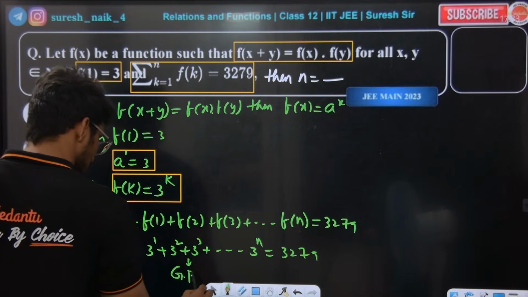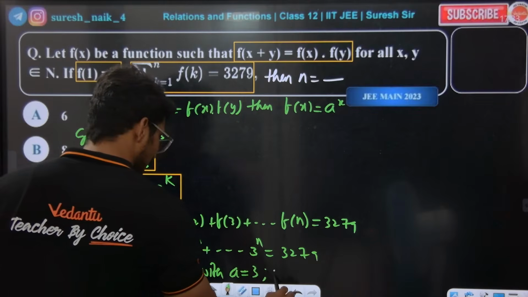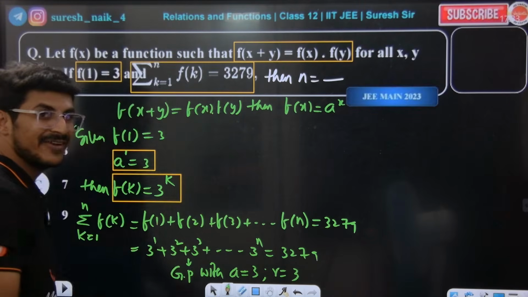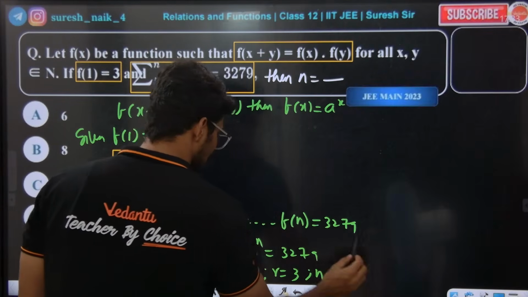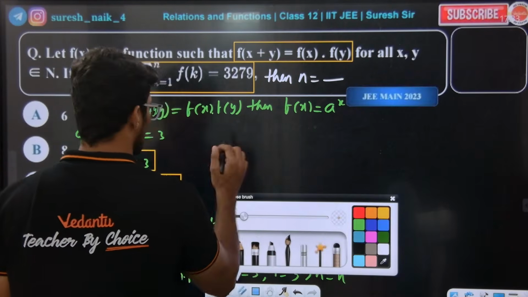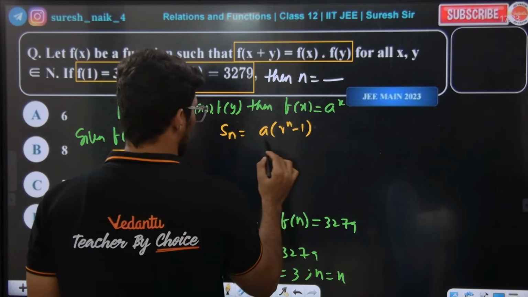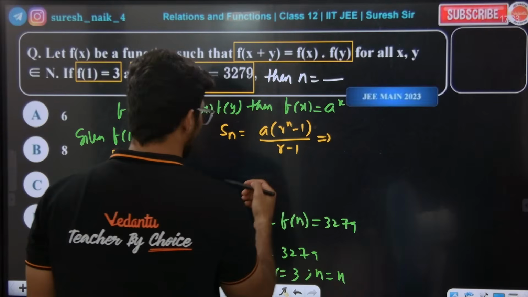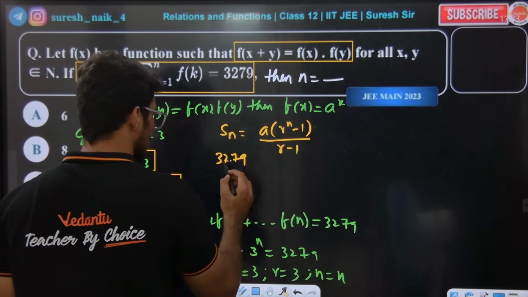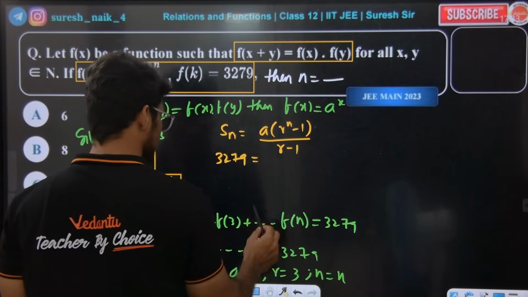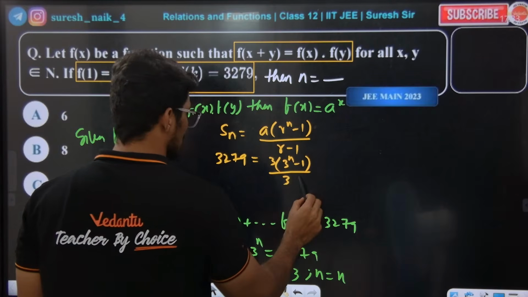Geometric progression with a value 3, r value 3, since t2 by t1 is the r value. 3 square by 3 is r value, and n is the number of terms. The sum of GP formula we already know from 11th standard: a into r to the power of n minus 1 divided by r minus 1. So a value is 3, r value is 3. 3279 equals 3 into 3 to the power of n minus 1 divided by 3 minus 1.